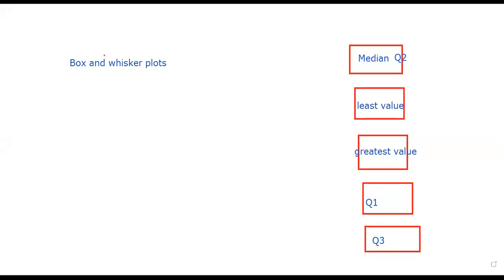So let me give you an example to remember together, but we have to know the main 5 points which we have to search for or use when we want to represent the data by a box and whisker plot. Gasser, could you please tell me the 5 main points again? If we want to form or to read a box and whisker plot, what are the 5 main points you have to search for?